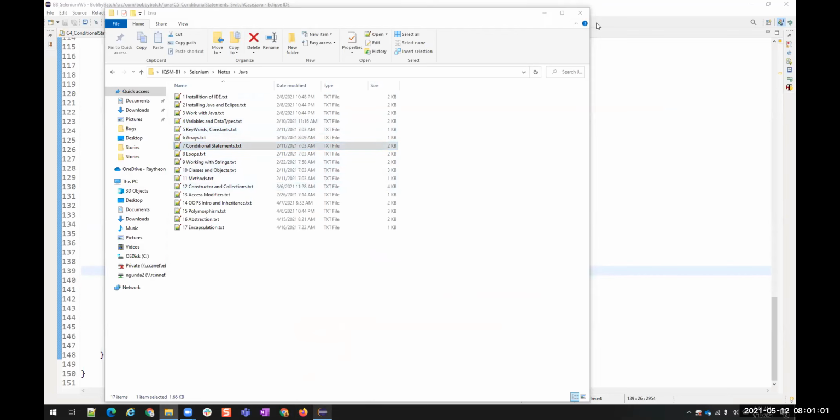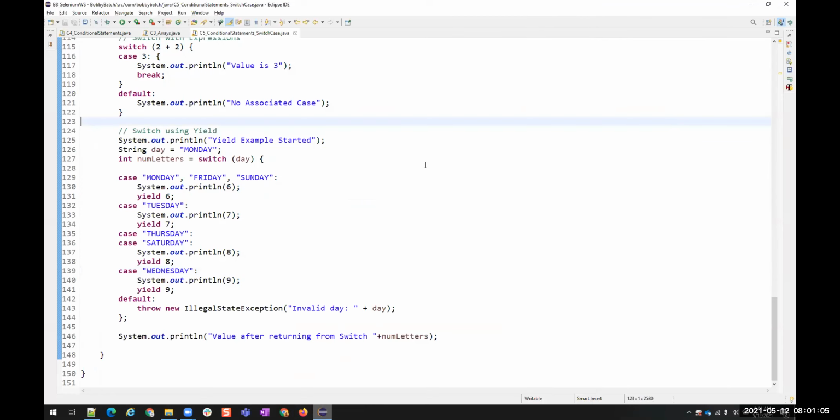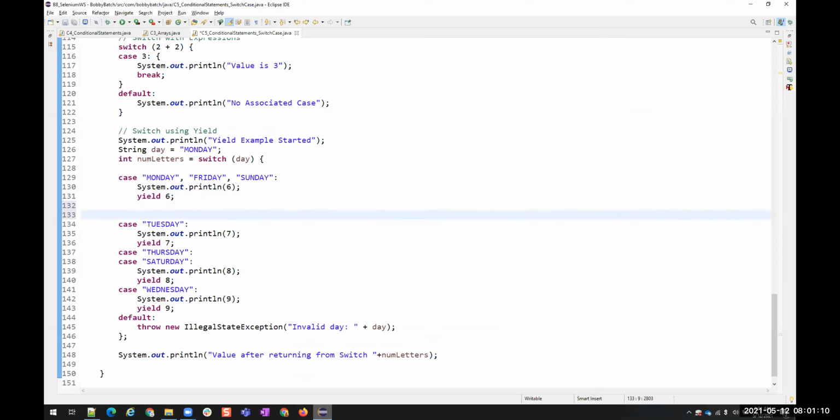Let me see if I missed something. Okay, some silly points, or some small points that we have. That is, you cannot have any other statements in between the switch case.